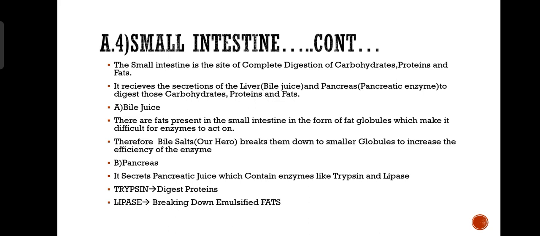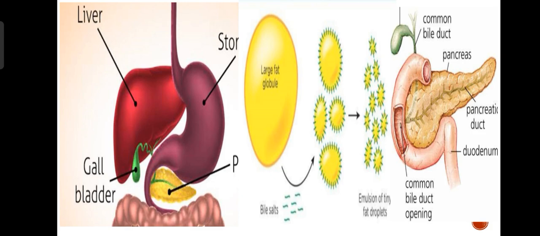Next follows is pancreas. Pancreas secretes pancreatic juice, which contain enzymes like trypsin and lipase. Trypsin digests proteins, and lipase breaks down emulsified fats. Okay, which is very important. Can you see the liver there? And can you see the leaf like structure over here, which is called the pancreas?